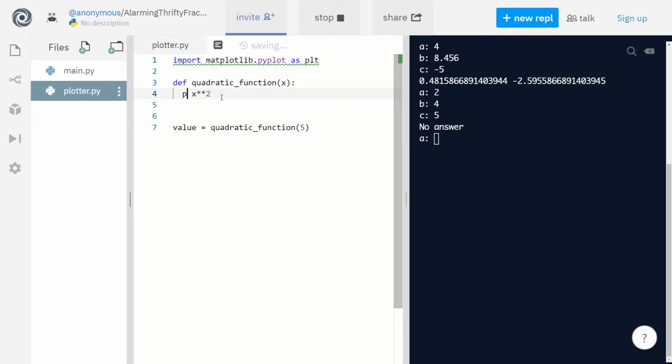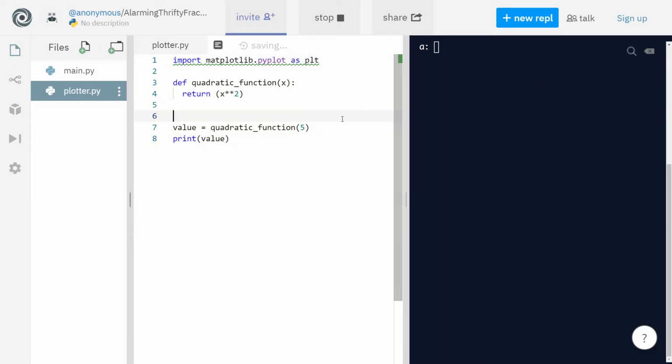If this wasn't return and it was print, it would just print out the value of x squared over here, but it's not able to assign that value to another variable. So when you do return, it gives you an output, and that output is going to be assigned to the value variable that we define over here. Let me just print value, and let's run this.